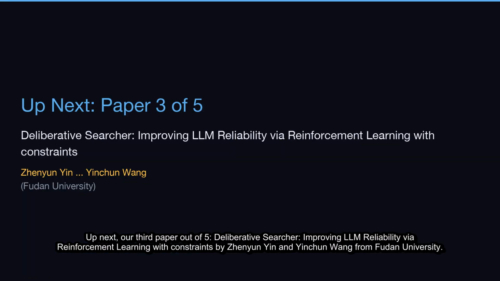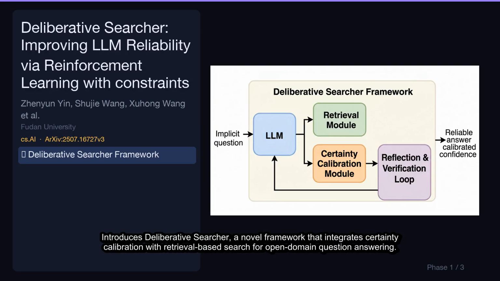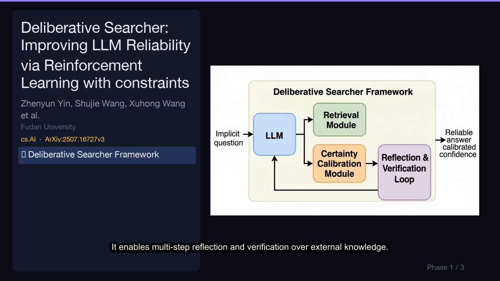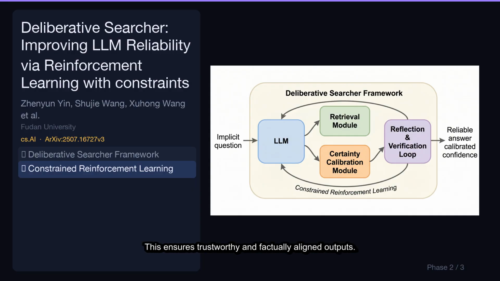Up next, our third paper out of 5, Deliberative Searcher, Improving LLM Reliability via Reinforcement Learning with Constraints by Jinyun and Inshun Wang from Fudan University. Let's break down its key contributions. Introduces Deliberative Searcher, a novel framework that integrates certainty calibration with retrieval-based search for open-domain question answering. It enables multi-step reflection and verification over external knowledge. Employs a constrained reinforcement learning algorithm to train the agent, optimizing for accuracy while adhering to a soft reliability constraint. This ensures trustworthy and factually aligned outputs.